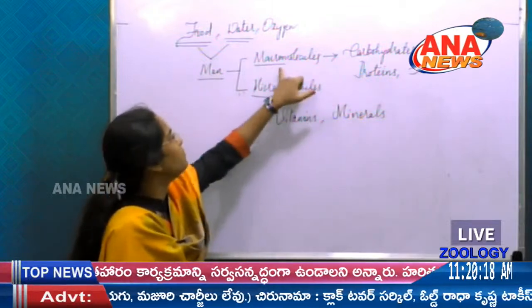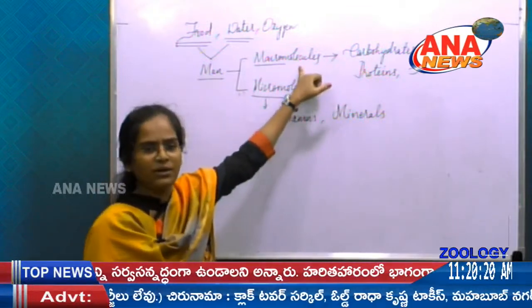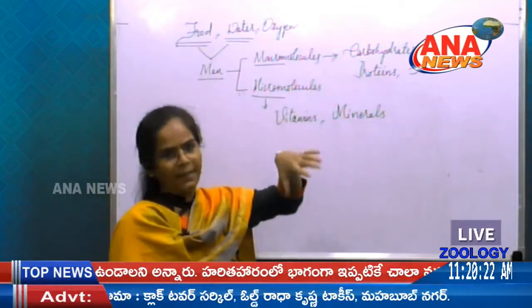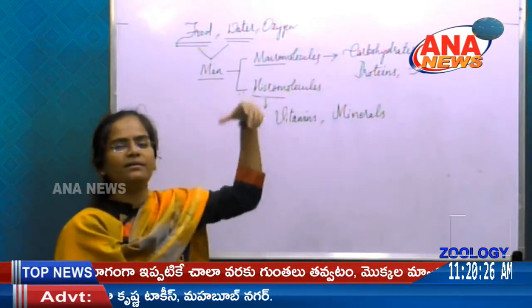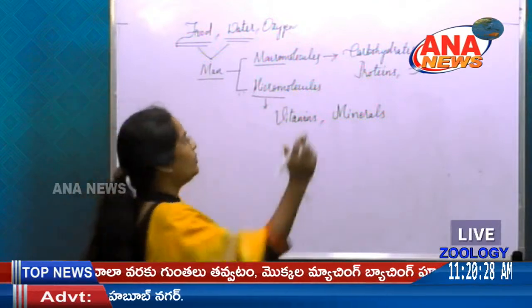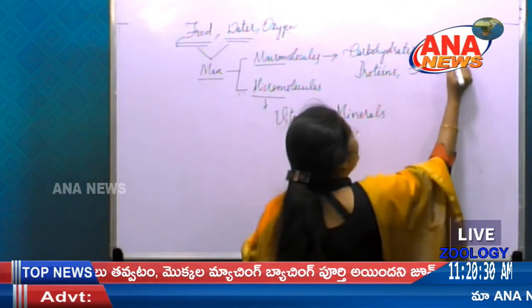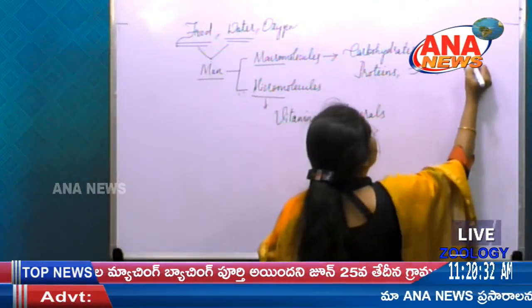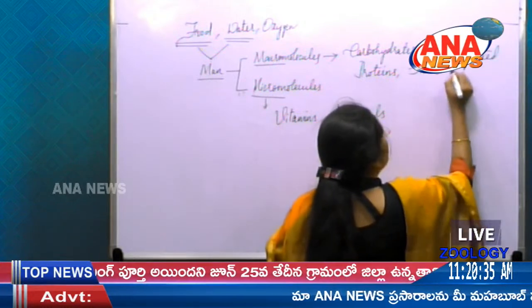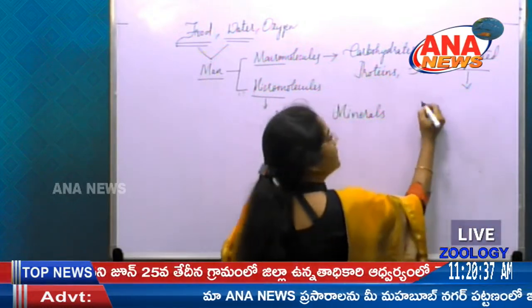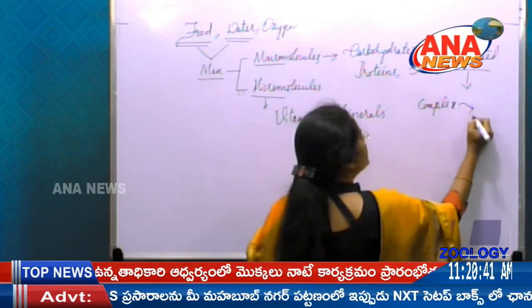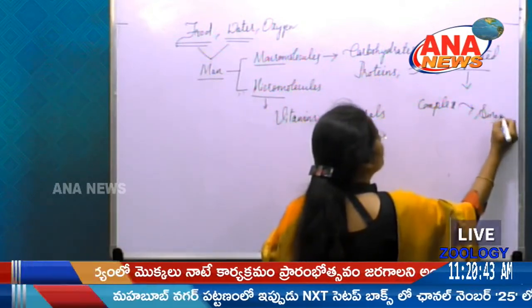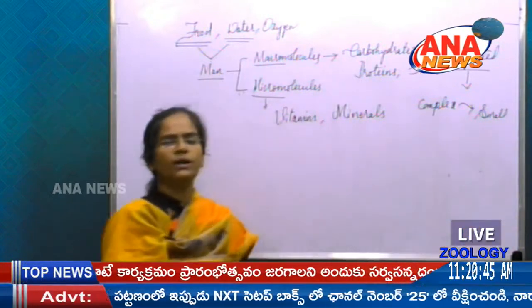So first let me say something about carbohydrates, proteins, fats. So as I said, they are macromolecules. So whenever we consume them, so they are not in such a position to get digested in our body. So they have to be digested. So that is nothing but the complex molecules should be converted into smaller molecules.